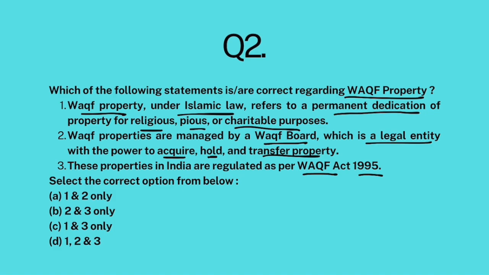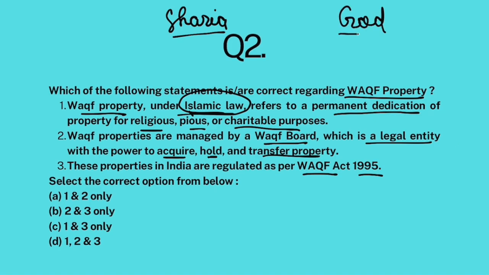Now, look, the name of Islamic law is Sharia. Within Sharia, any Muslim can donate their property to God. Any Muslim can dedicate his or her property to God. That means he or she will transfer the ownership of their property to God. After that, God will be the owner of that property.